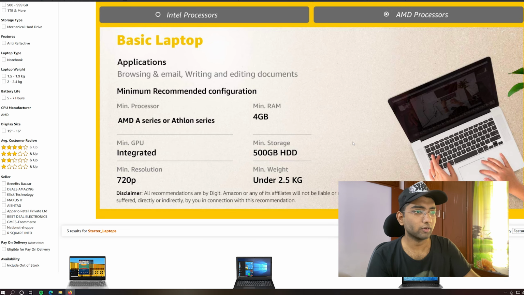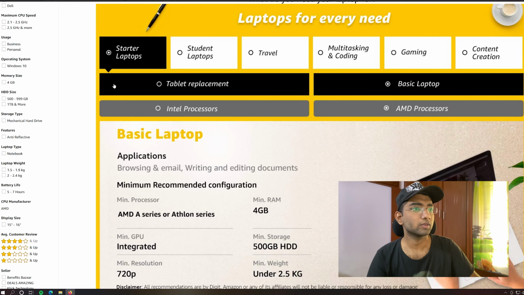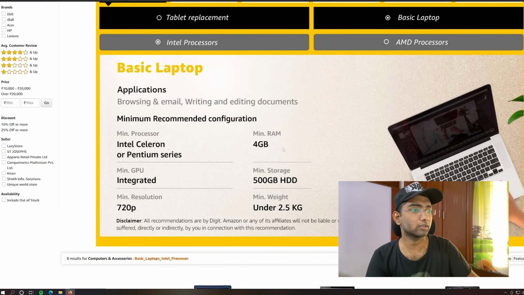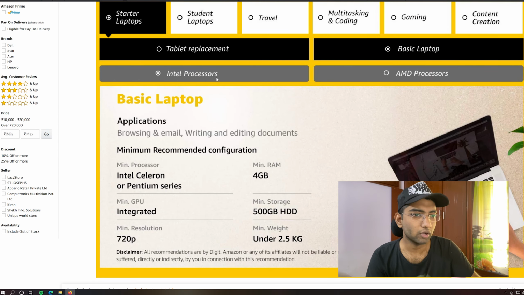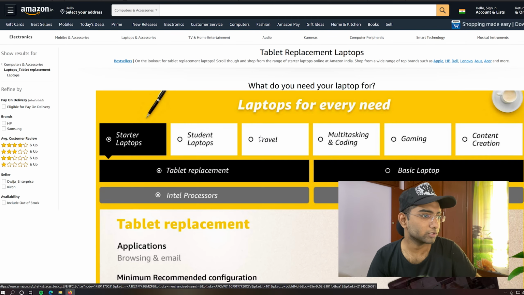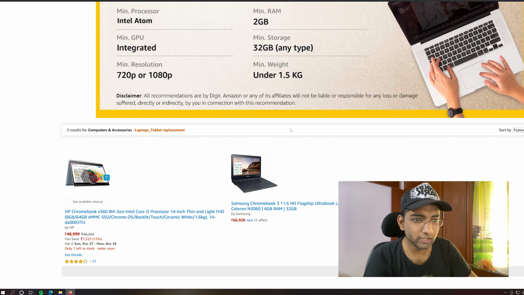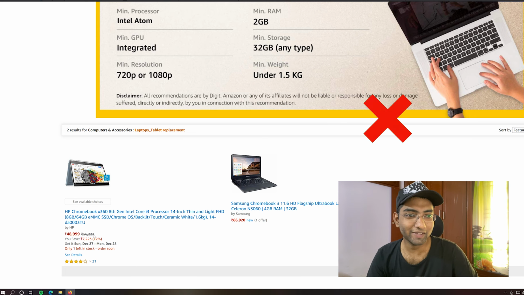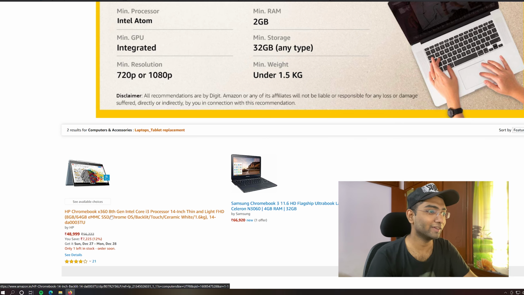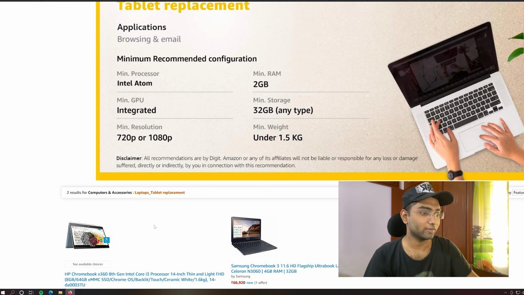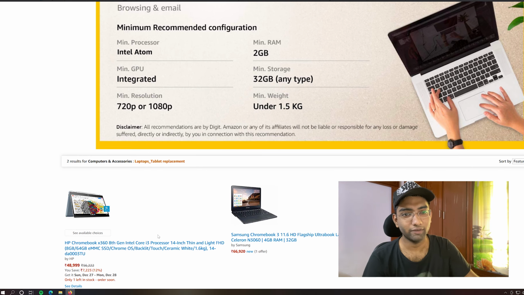Even these are configured with 4 GB. For tablet replacements, I think it will be touch with minimum 2 GB RAM, and I'm not going to recommend that. We got one laptop with 8 GB of RAM but only 64 GB of SSD. No, never buy a 64 GB SSD. It will be already half filled when you get the laptop itself. And 32 GB, no, never go for a 32 GB hard disk system.